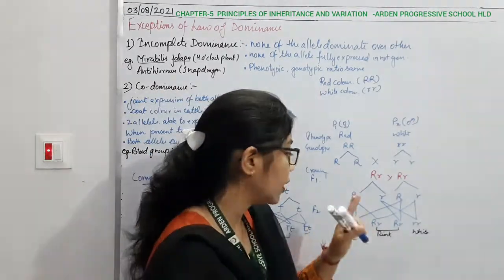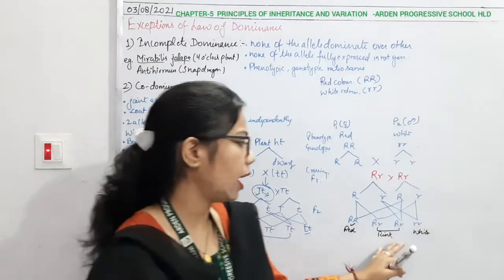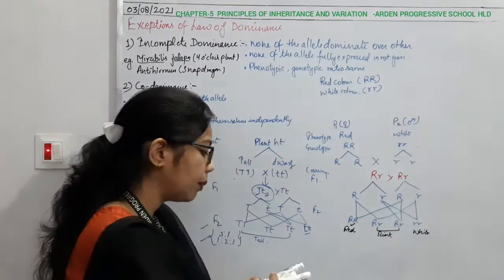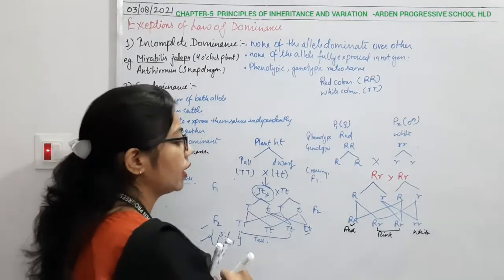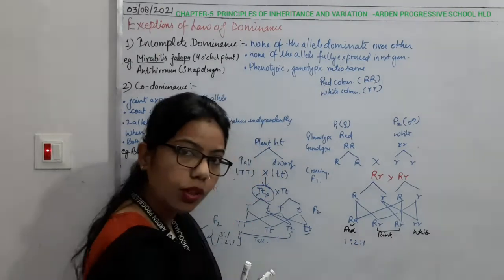But here, when the condition is homozygous, then only we can say it is pure. Otherwise, in the heterozygous condition, it will be the intermediate. So, what will be the phenotypic ratio here? The phenotypic ratio is 1:2:1. This one is the phenotypic ratio.